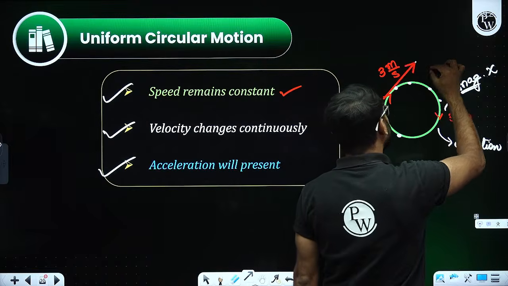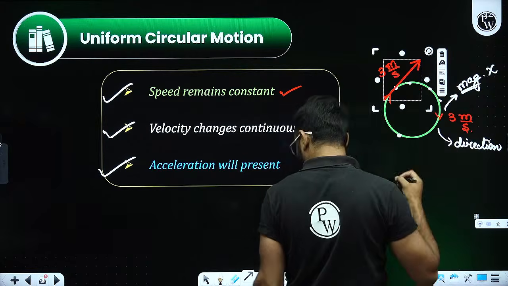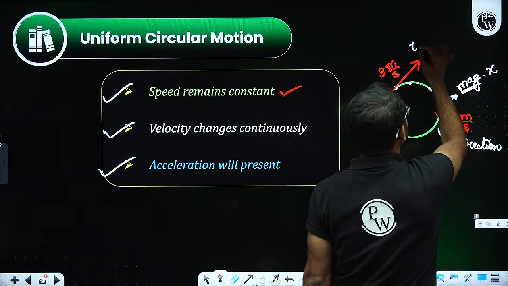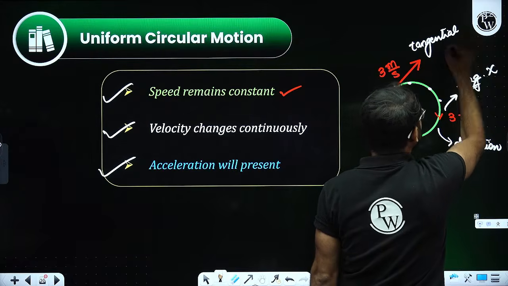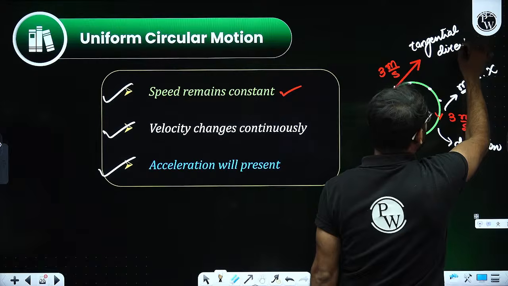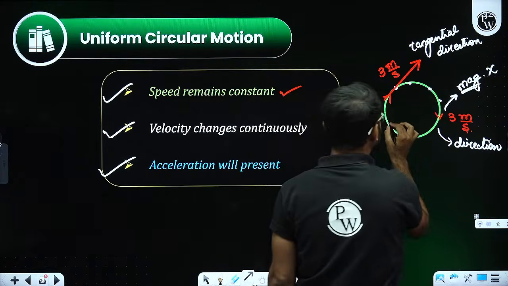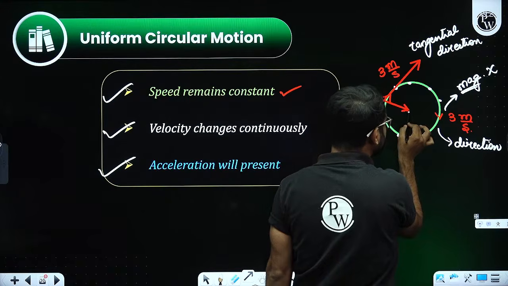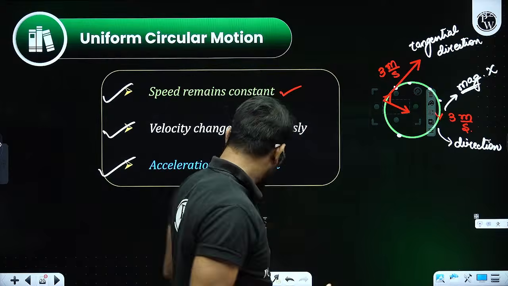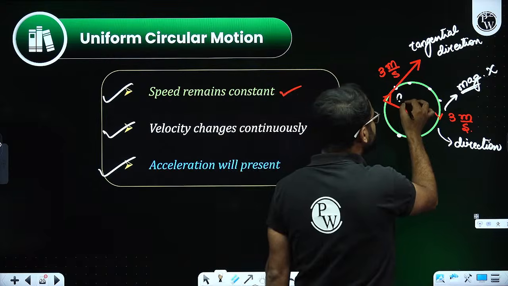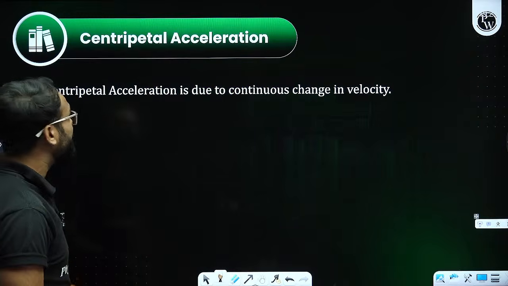The direction of the velocity is going to be the tangential direction. And there will be an acceleration that is going to act towards the center, always towards the center. That is called centripetal acceleration. This is what we are going to study, centripetal acceleration.